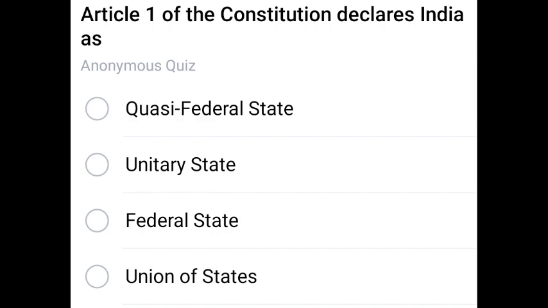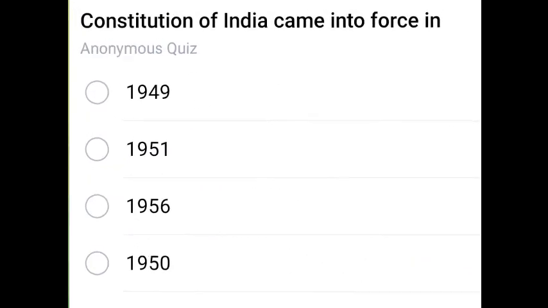Next question: Article 1 of the Constitution declares India as what? Union of States. Option 4. Union of States. Next question: Constitution of India came into force in which year? The right answer, as we all know, is 1950.